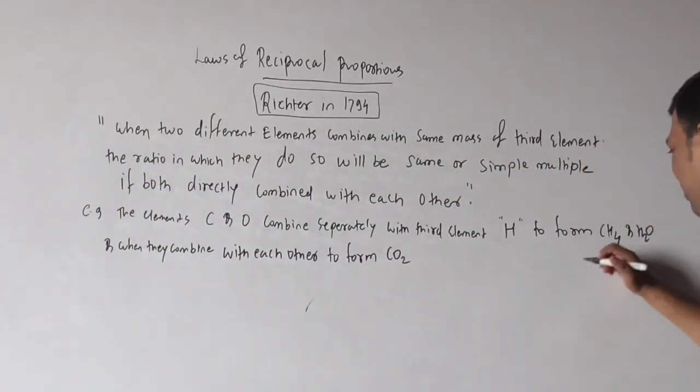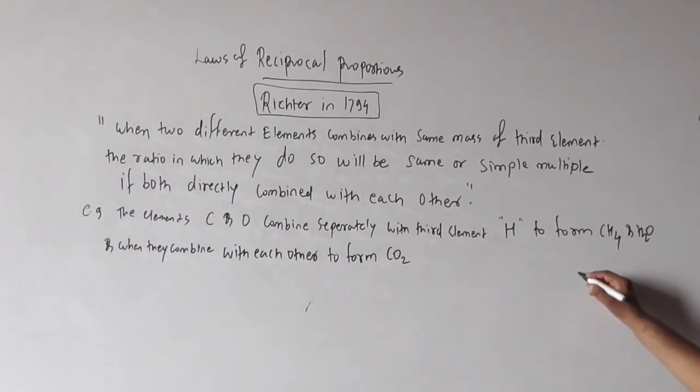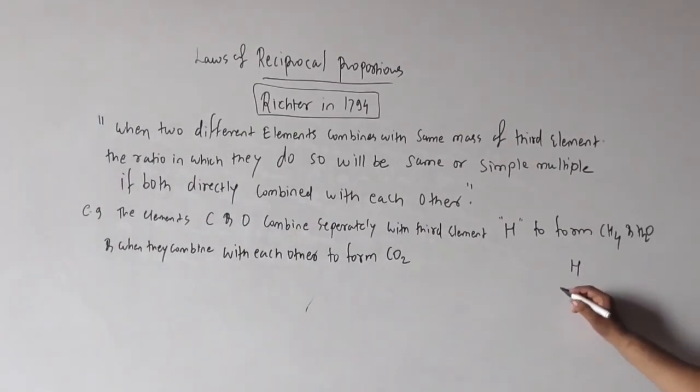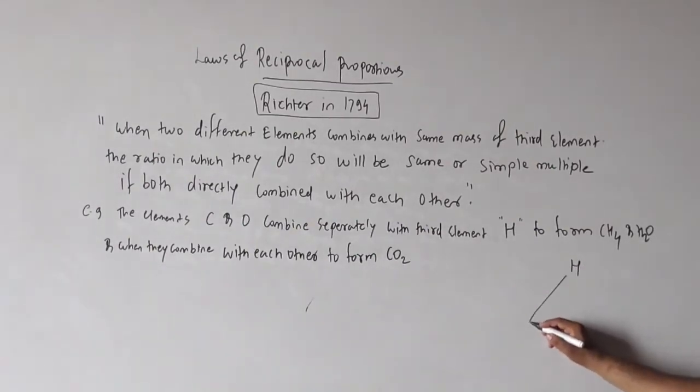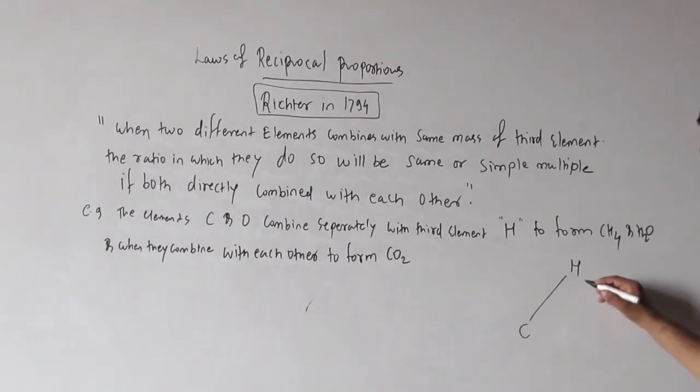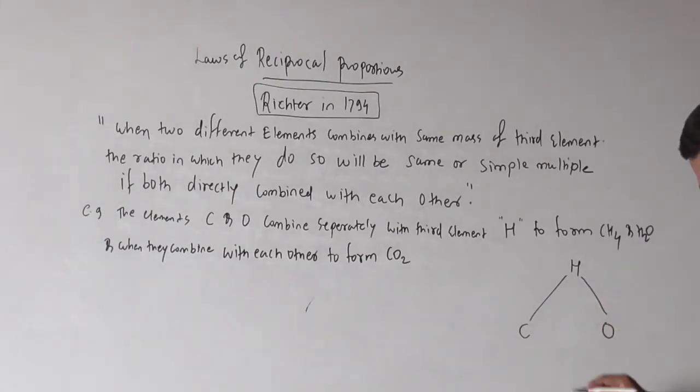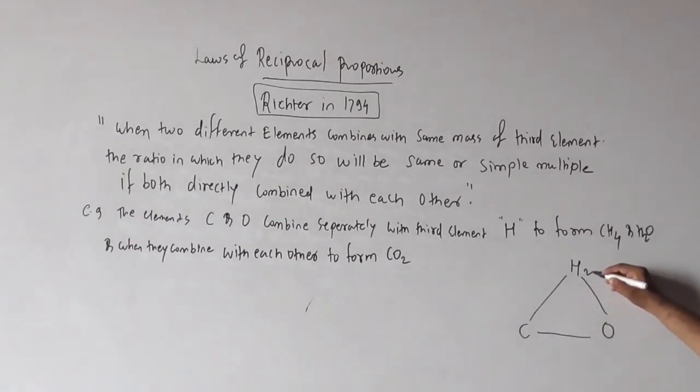So this is based on one triangle, and you will come to know. Pay attention: here hydrogen, here carbon, here oxygen. Hydrogen 2 and oxygen 16, at that time you get H2O.